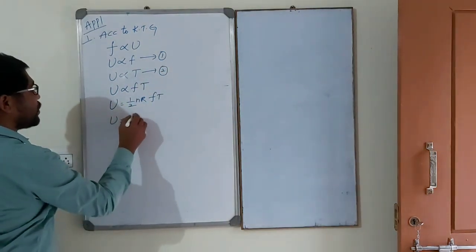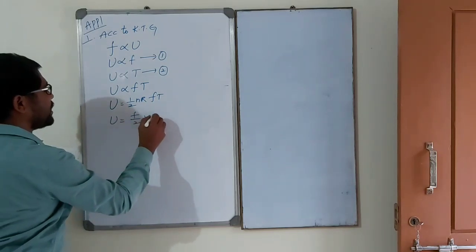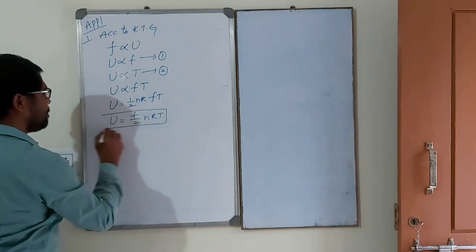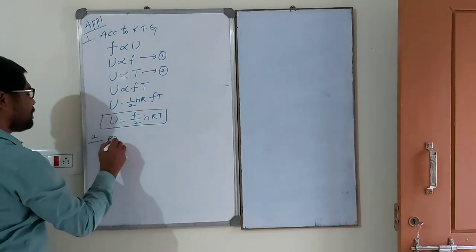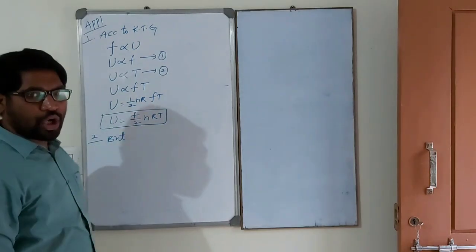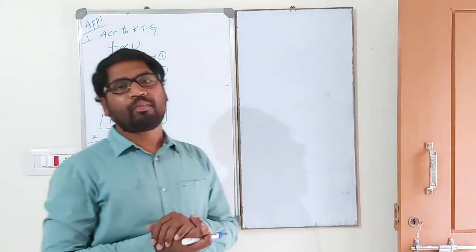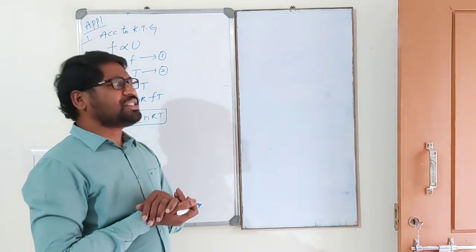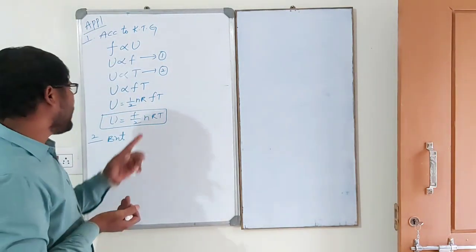Now U is equal to F by 2 nRT. Again, according to thermodynamics, what is that? U is equal to F by 2 nRT.